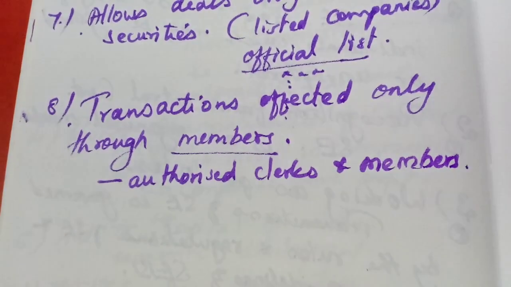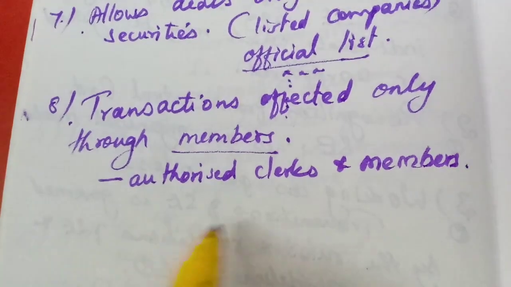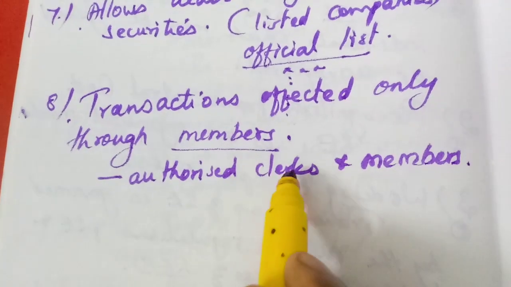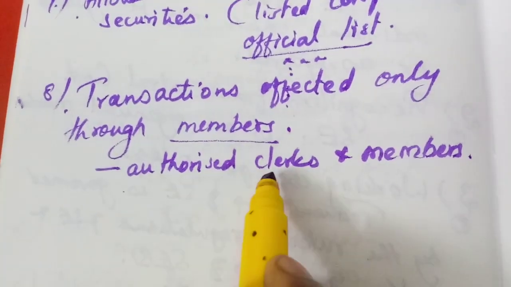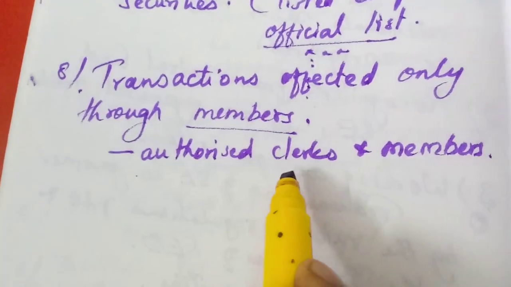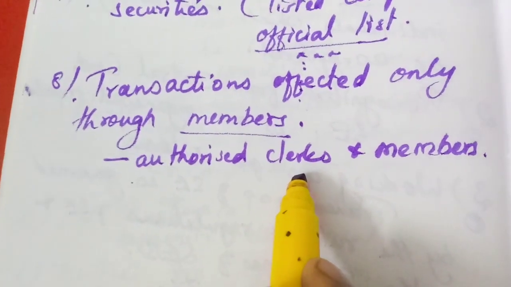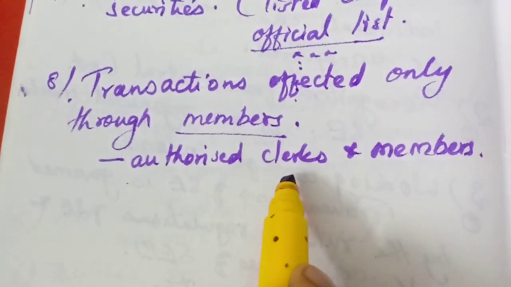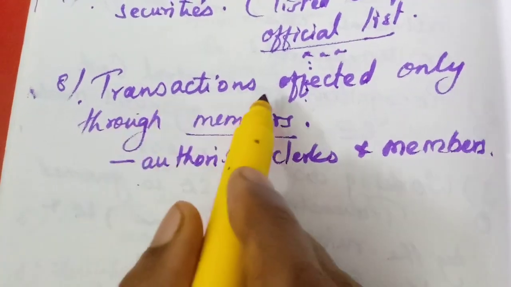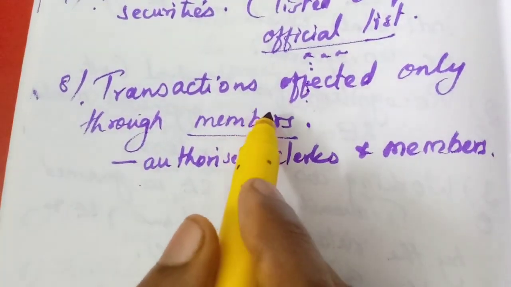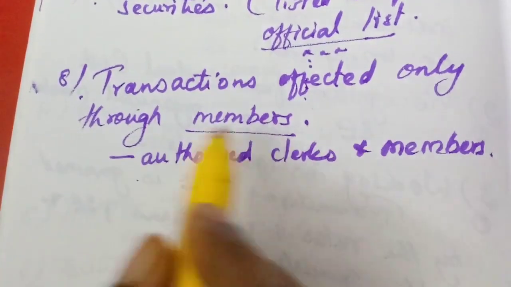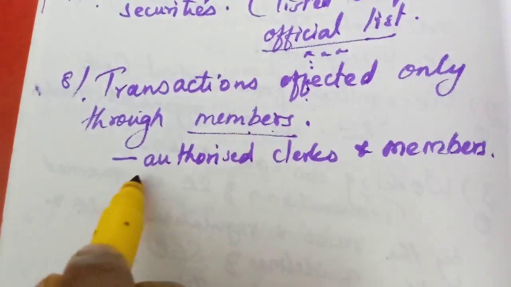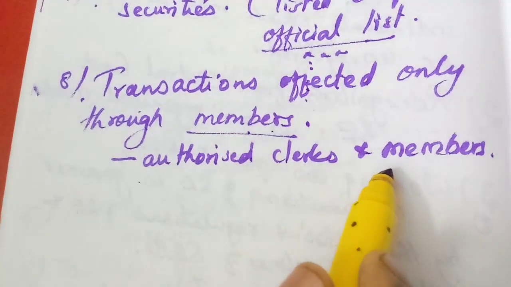Jobbers, brokers, all these authorized people are there. They have the authority to buy and sell. That's authorized brokers. So all the transactions in the stock exchanges are effected only through these members, the authorized clerks and members.